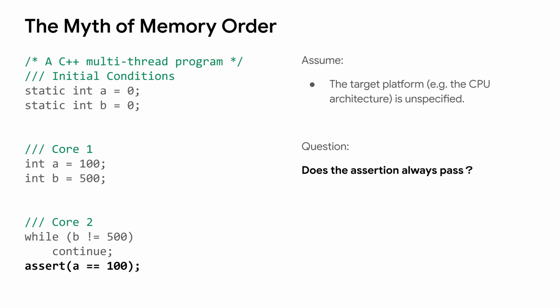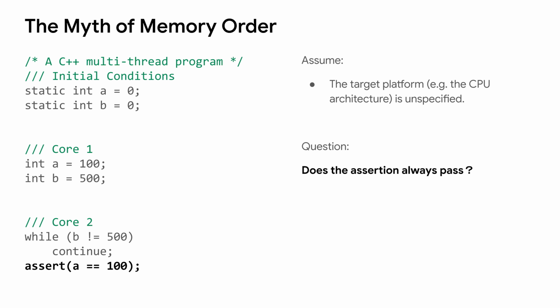The while loop will not exit until B reaches 500. Then A is asserted, to check whether it is equal to 100. Assume this code runs on any target platform. The question is, does the assertion always pass?